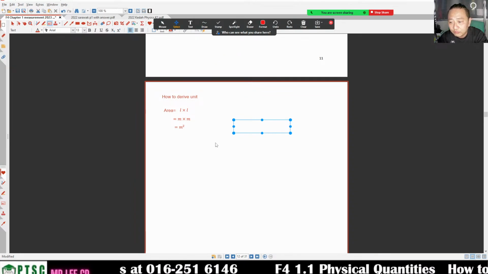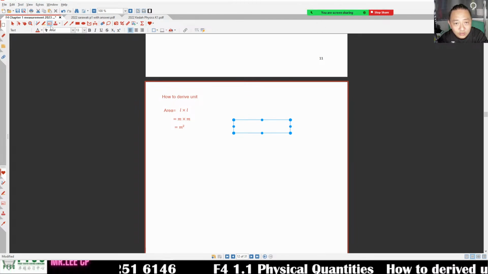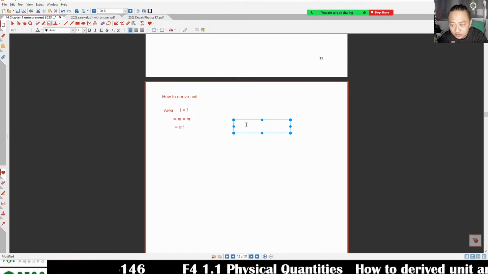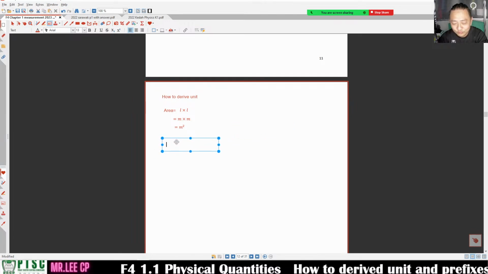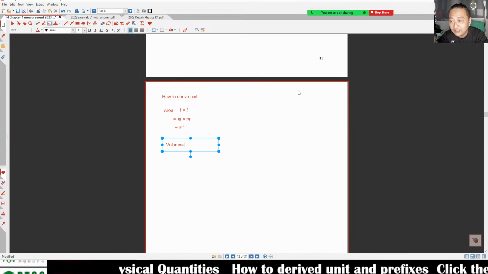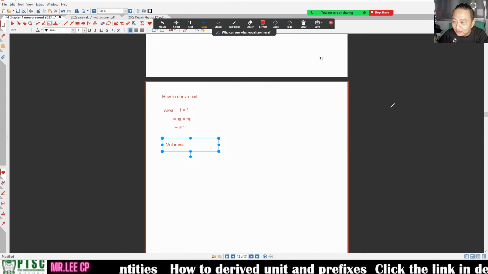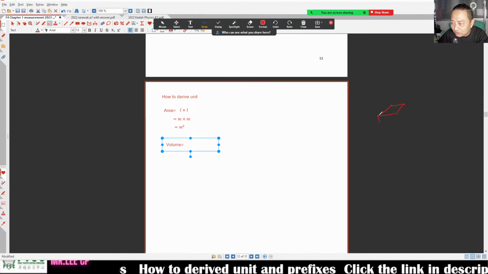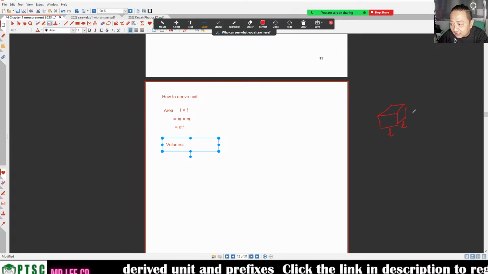Alright, so from here, we are going to see the next one, how to derive the unit of volume. You know the volume from Form 1, 2, 3 in maths. It is this length and this length and this length.